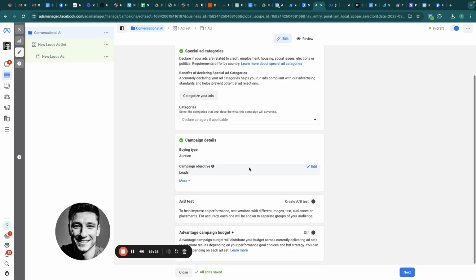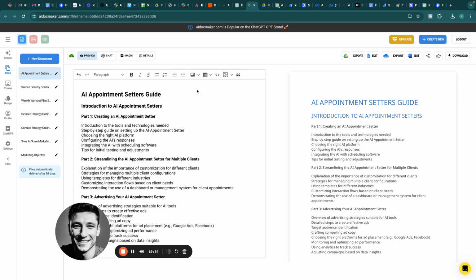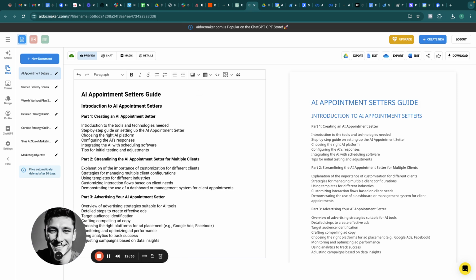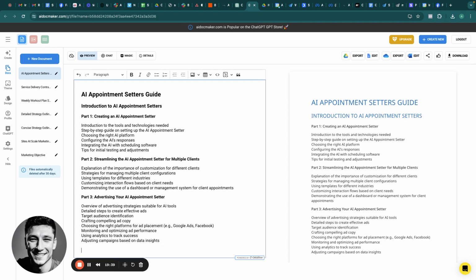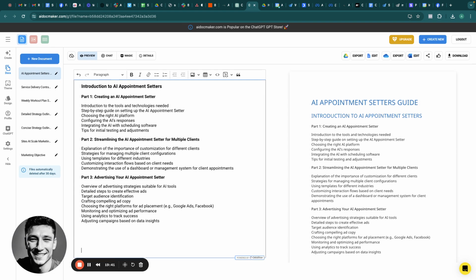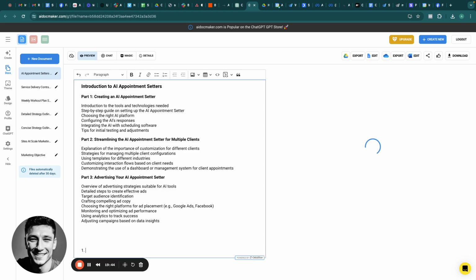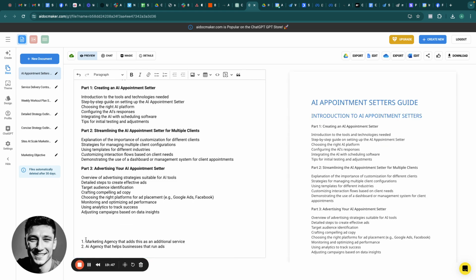Now, there's two ways you could go about this, okay? And let me actually write this down on our little sheet here. So, two ways you could go about this process. Number one is you're a marketing agency, right? So you have an existing agency, you're running these ads for people already, and you're adding the conversational AI as an additional service. So it's making you significantly more valuable, which means you can probably charge more money, especially right now, because everybody wants AI.